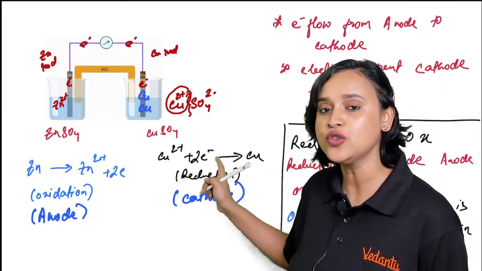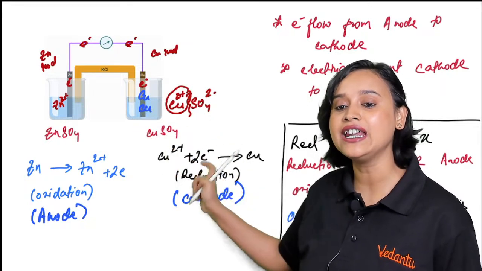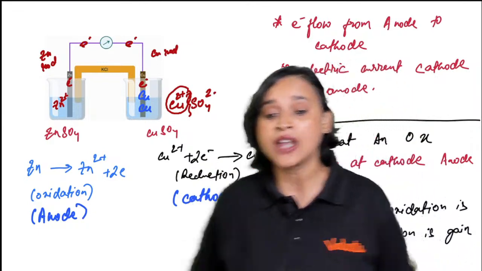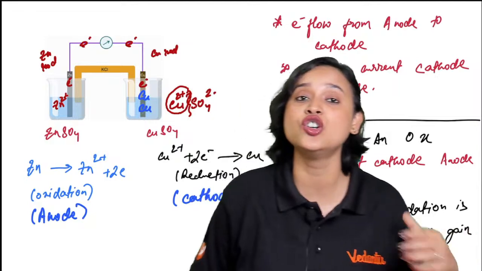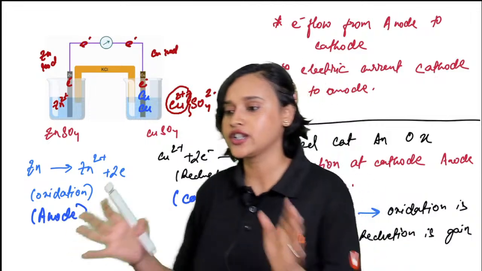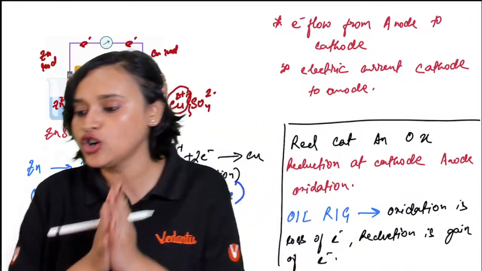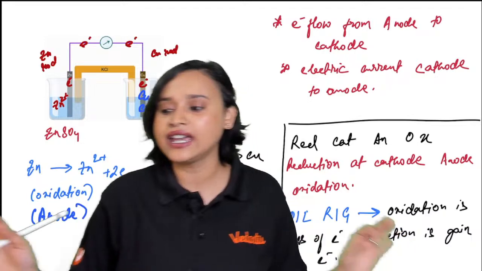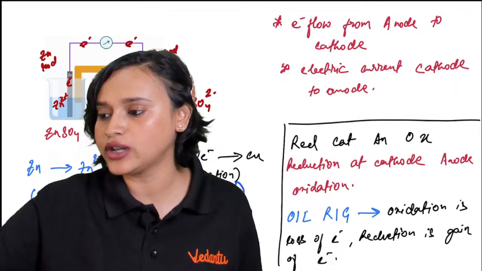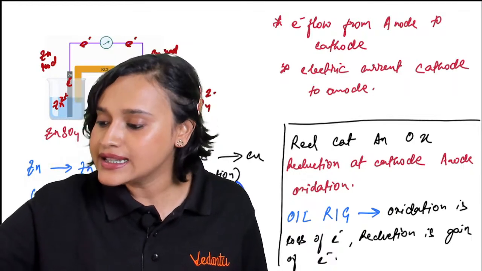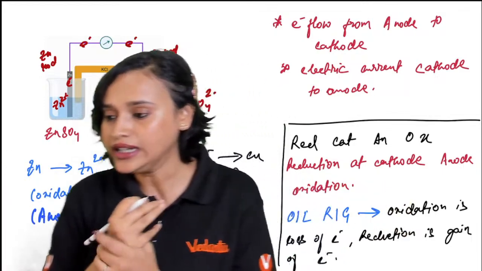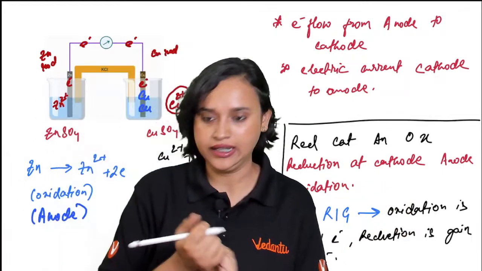So everybody, do you see here that copper is gaining 2 electrons? Plus 2 electrons. Copper is gaining 2 electrons, that means this is reduction. And here, do you notice that zinc is losing 2 electrons? So that means this is oxidation. Guys, I'm hoping that till here you have no doubt whatsoever. Is there any doubt, everybody? I hope that nobody has any doubt till here. Right, everybody? Okay.